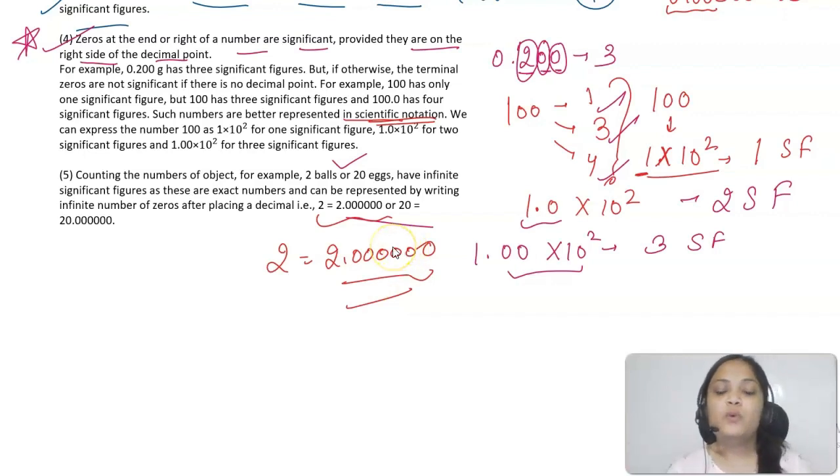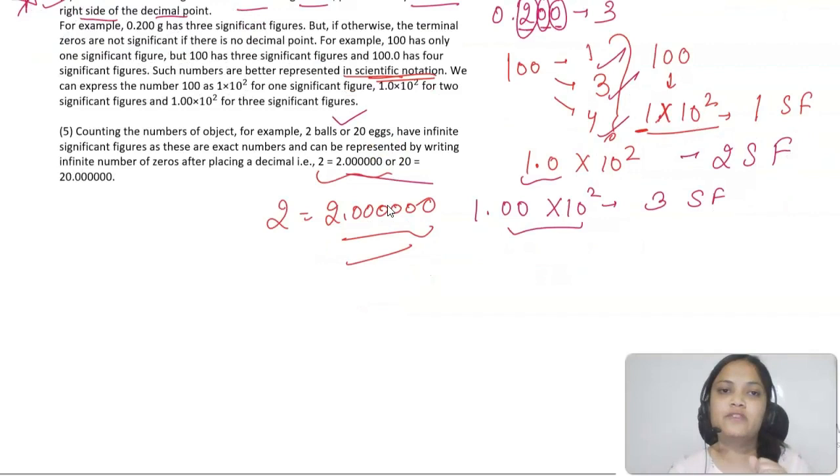Okay. Now what we need to understand is, I think we have all understood how we are going to find out the number of significant figures.